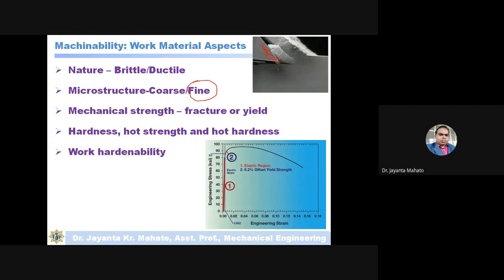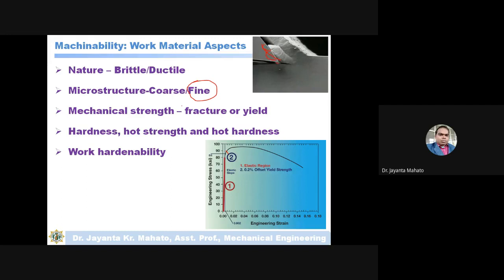Work hardenability: I told that during plastic deformation, the material gets work hardened. Why does it get more hardened? Due to the piling up of dislocations. Dislocations are generated and pile up, and as they pile up they cannot move.